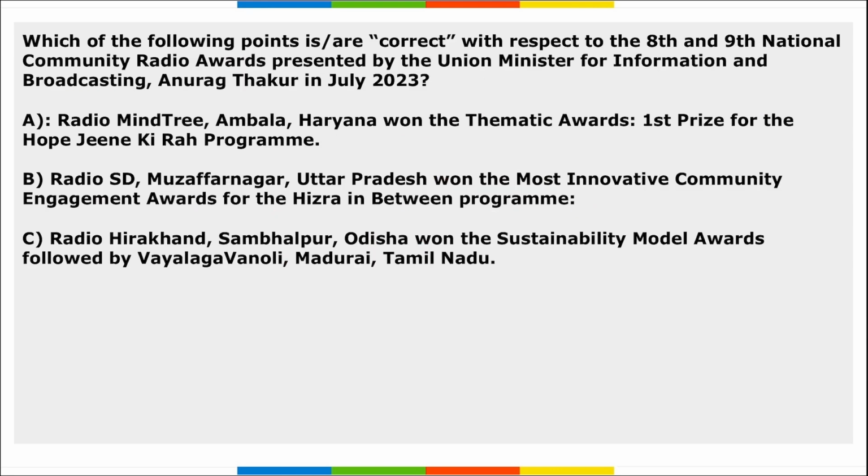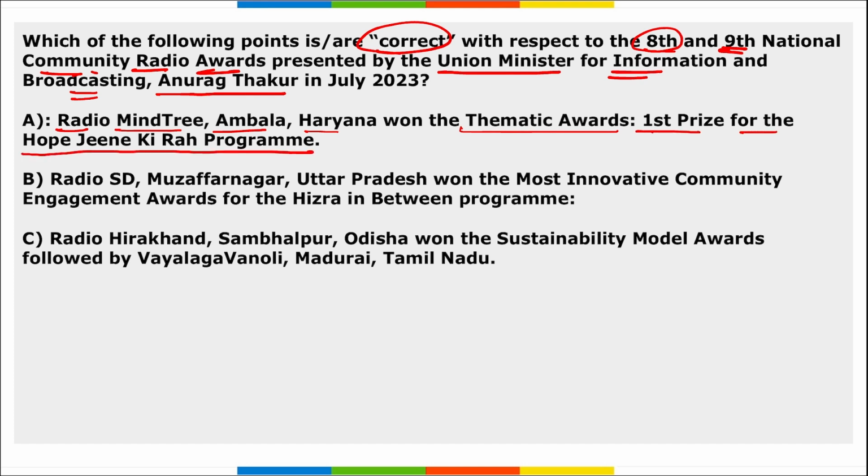Moving on. Next, which among the following are correct with respect to the 8th and 9th National Community Radio Awards presented by the Union Minister for Information and Broadcasting Anurag Thakur in July 2023? If we look at the options, Radio Mindtree, Ambala, Haryana has won the thematic awards, that is the first prize for the Hope Jeene Ki Raah program. Second, Radio SD of Muzaffarpur, UP have won the most innovative community engagement award for the Hijra in Between program. So both these option A and B are correct here.